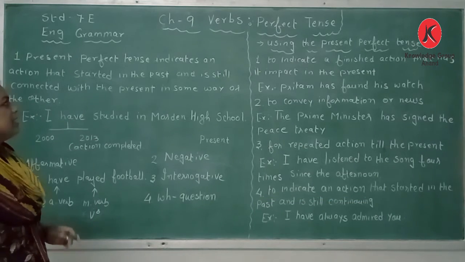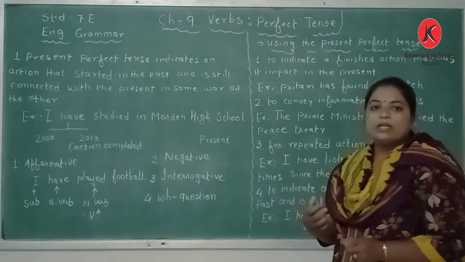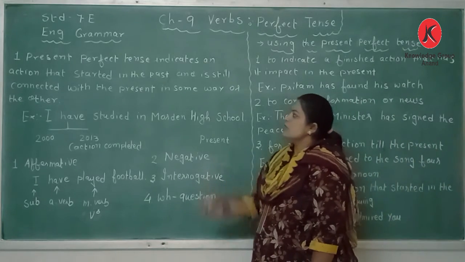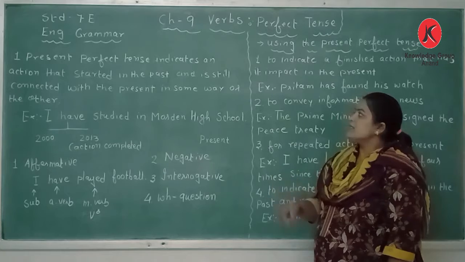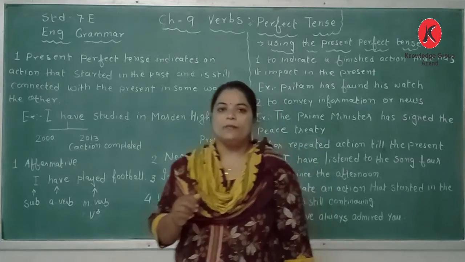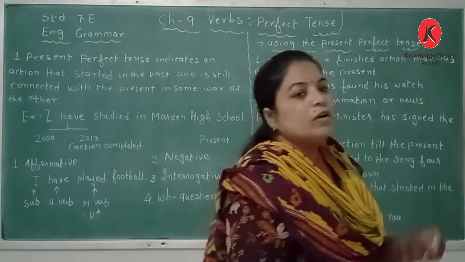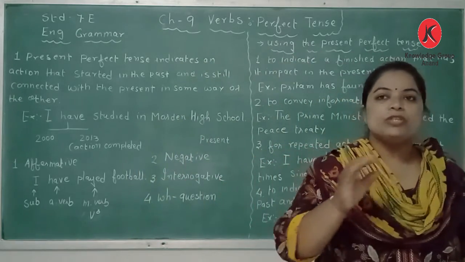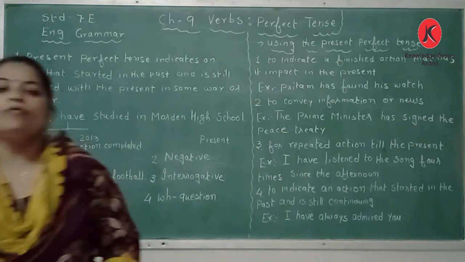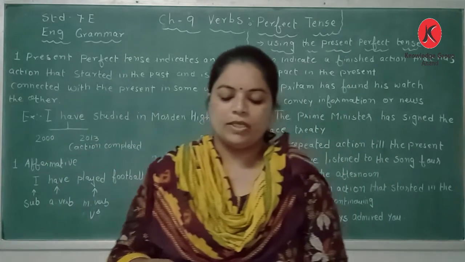Okay, our syllabus last lesson, that is chapter number 9, verbs perfect tense. So what is perfect tense? Perfect tense indicates an action that started in the past and is still connected with the present in some or the other way. Okay. So in the perfect tense, the action begins in the past, but one or the other way, कुछ न कुछ तरीके से, at the present moment, it is connected with the present.